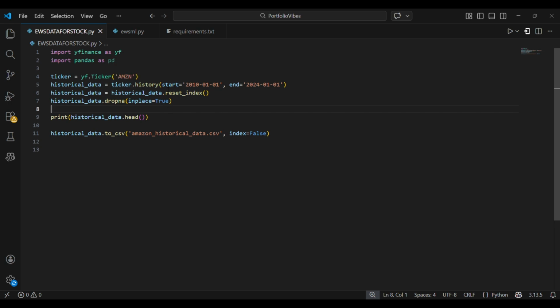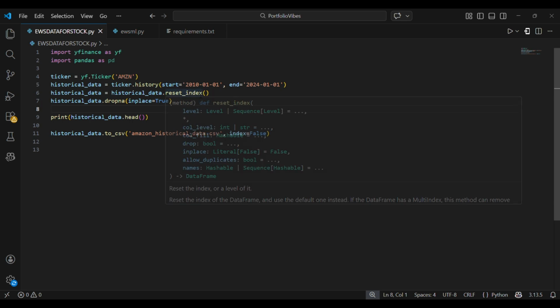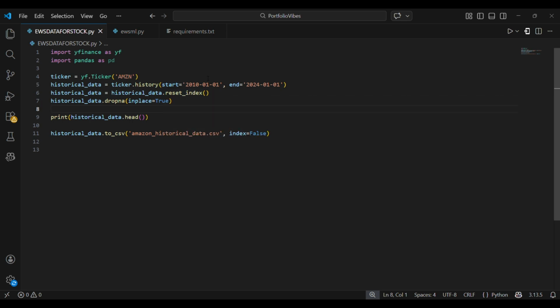Then you will be writing the start and end date for which you will be collecting the data. It's written 1st January 2010 to 1st January 2024, so 14 years of data will be there in our CSV. And finally, using the pandas library, we have written this line, historical data to CSV, where we are downloading the CSV file data, and the data is being extracted using this yfinance library.